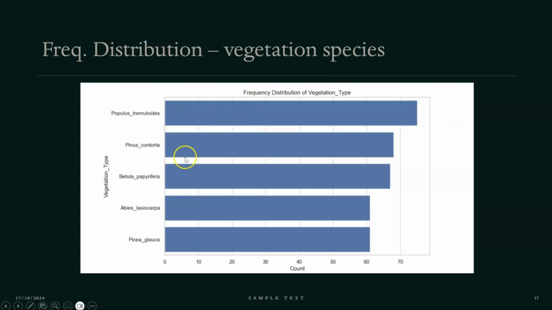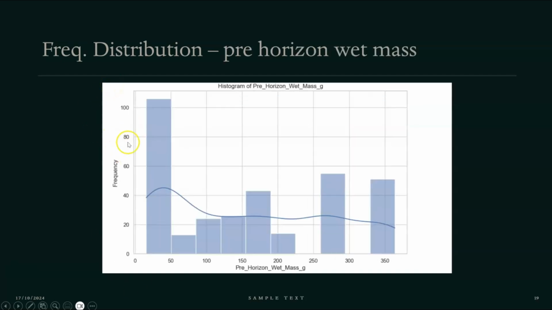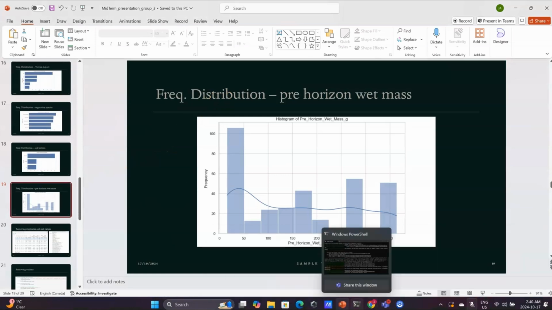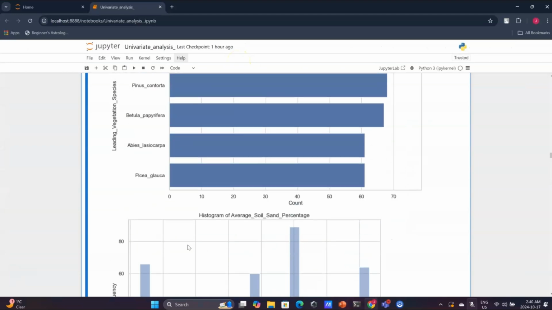So this is for the one species. All of them are more than 60, but the most populous one is more than 70. So we can get to know that by doing the frequency distribution. We have 3 types of soil texture in here, like that. So we have done this using Python in the Jupyter notebook.